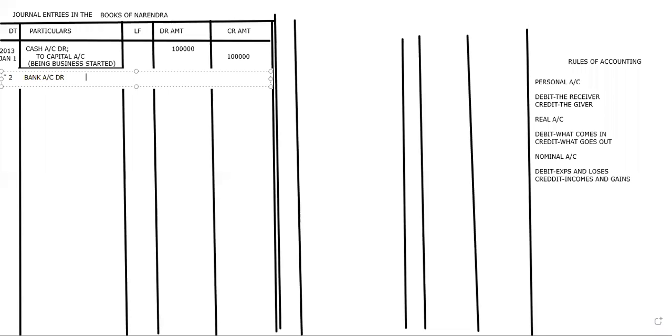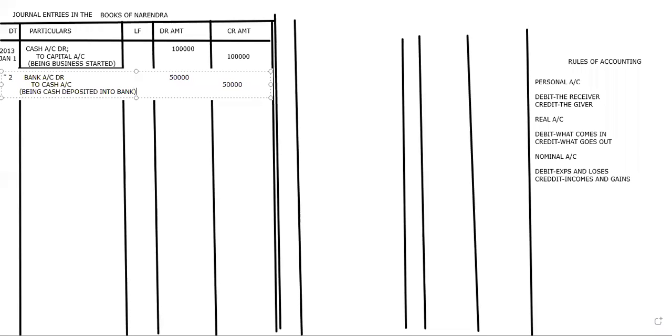So bank account debit, how much are we depositing? Half of the amount, 50,000. We are depositing because it is safe to keep in the bank. So that's why we are keeping it in the bank. To cash account. So what is the narration we'll write? Being cash deposited into bank.